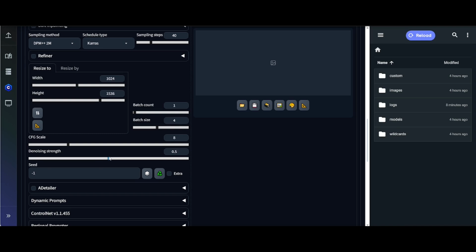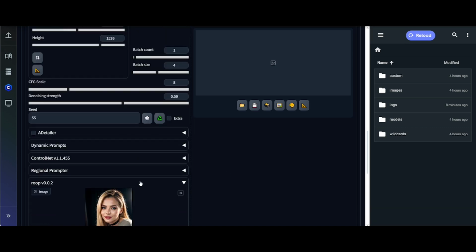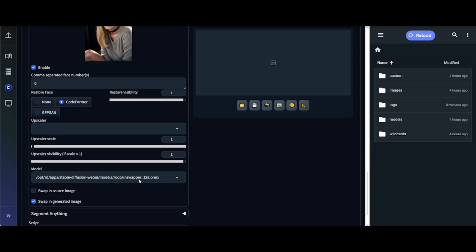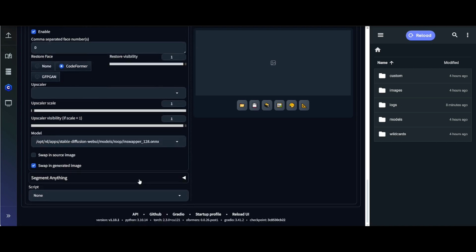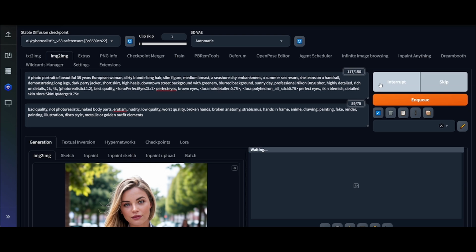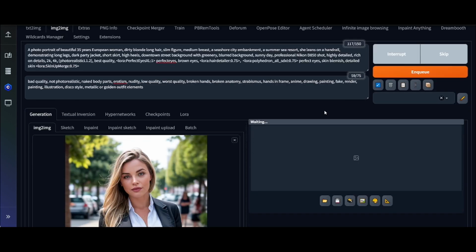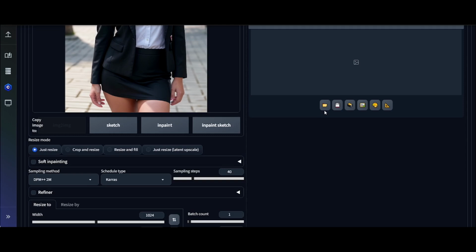The denoising strength, be careful with that. It should be between 50 and 60. It means it won't amend your image a lot, because you don't need any changes. You need just the same looking image. If you put the denoising strength to 8, for example, it will definitely produce a lot of different things. Click generate and that's it.